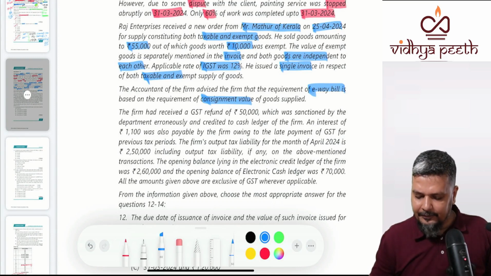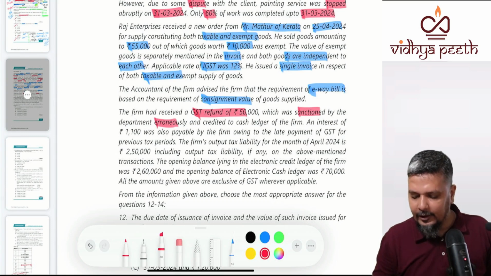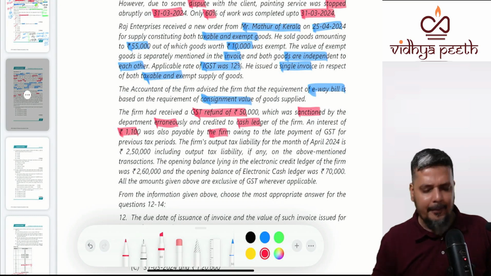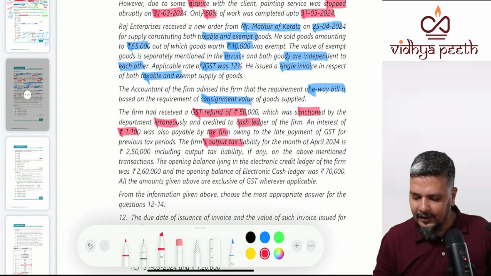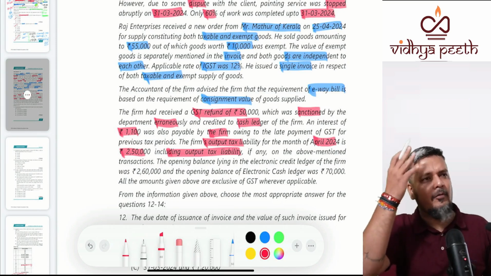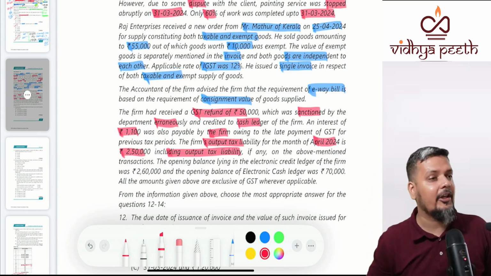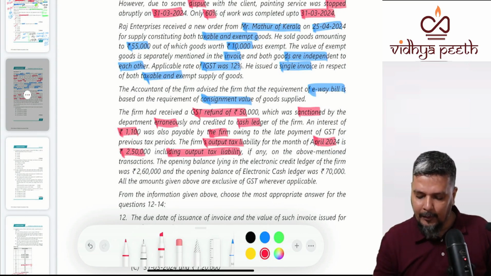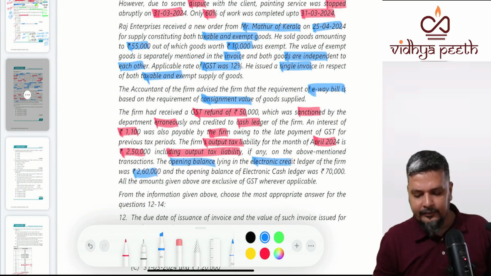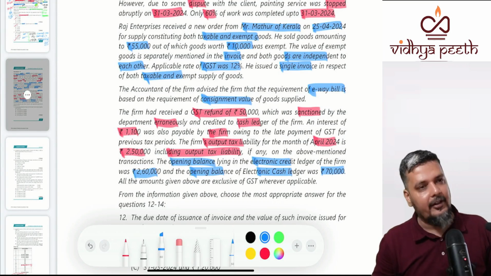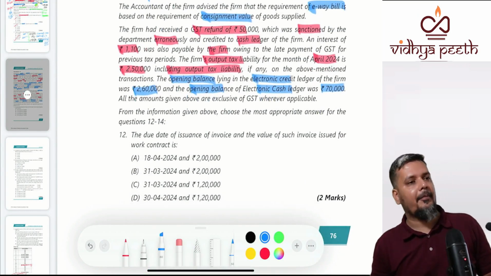Right. The firm has received a GST refund of 50,000, which was sanctioned erroneously and credited to cash ledger. Interest 1,100 is payable by the firm because there is some late payment of GST. The firm's output tax liability for April is 2,50,000, including output tax liability above. Whatever is output tax liability above, you need not recalculate it. So they are very cautious, including above mentioned. The opening balance in credit ledger is 2,60,000 and the opening balance in cash ledger is 70. Now select the most appropriate answers.